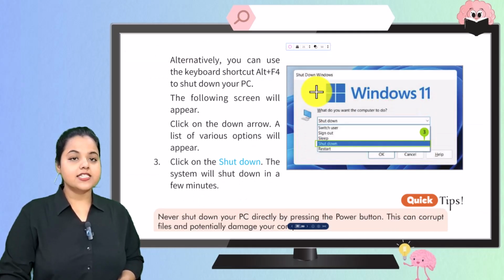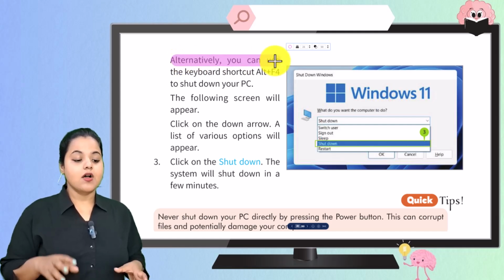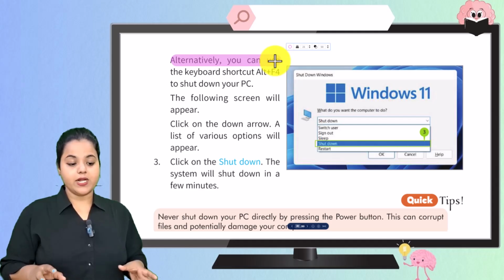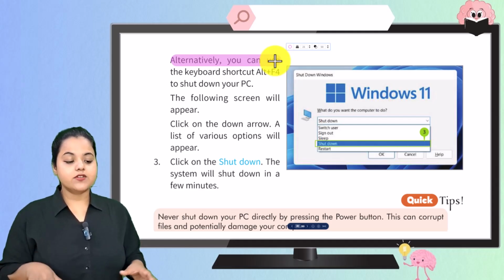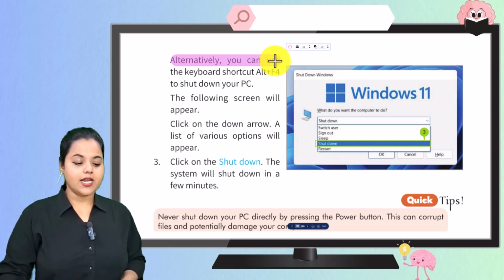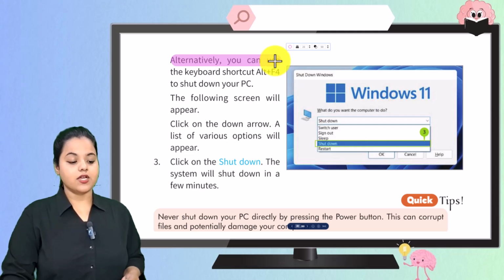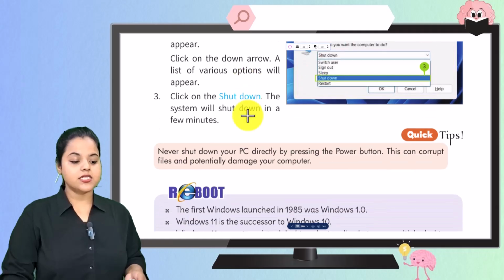Alternatively, you can use the keyboard shortcut Alt plus F4 to shut down your PC. Now if you want to directly shut down the PC, you can use Alt F4. Now the following screen will appear like this. So you will only have to click on shut down and the PC will shut down. Click on shut down and the system will shut down in a few minutes.